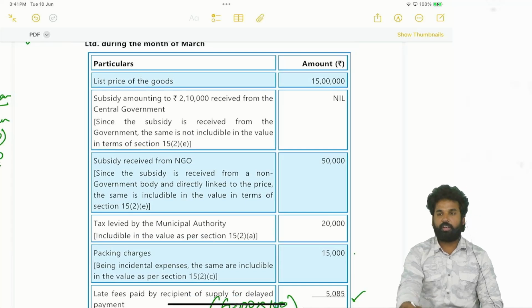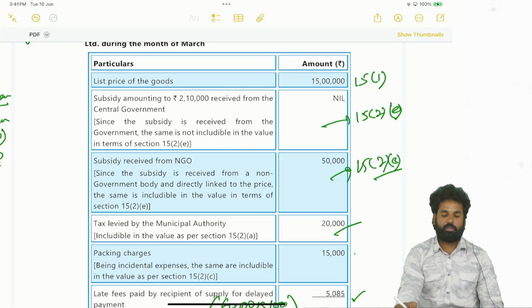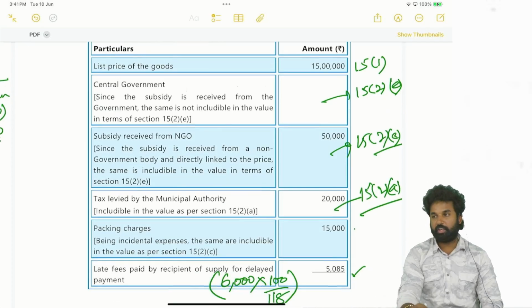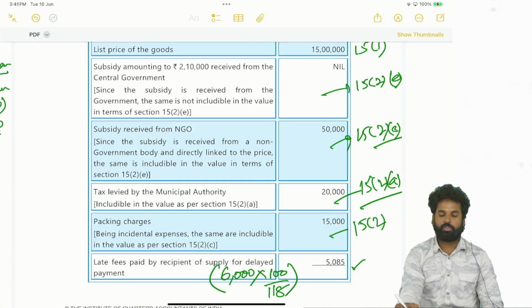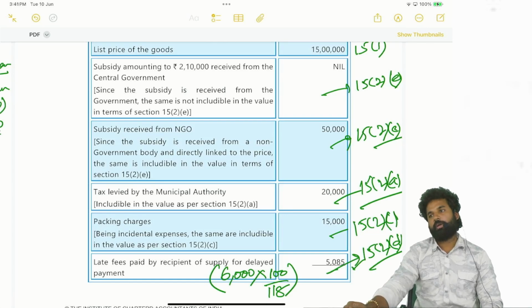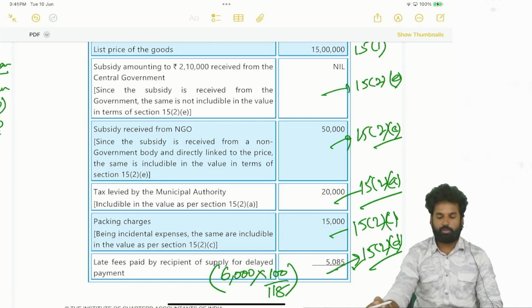Now name the clauses. List price is 15 lakhs as per section 15(1). Next, subsidy under 15(2)(e). Next, municipal taxes 15(2)(a). Next, incidental expenses 15(2)(c). Next, 15(2)(d): late fees, interest, penalty. Okay, so this will be the value.